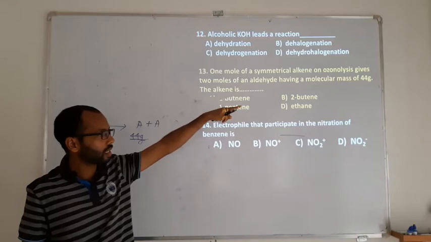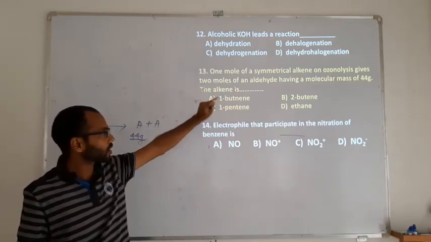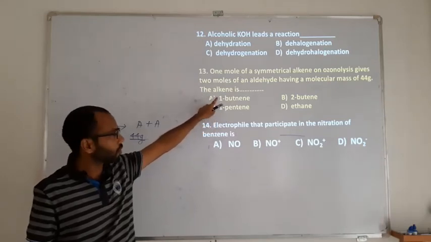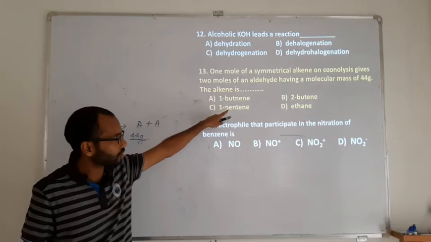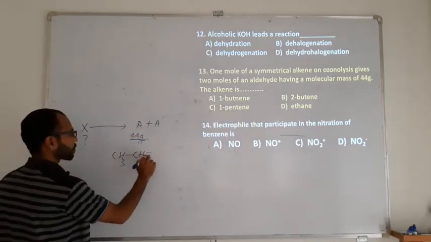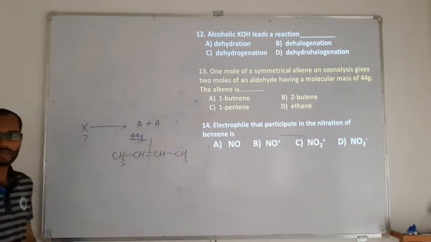Now, the 2 molecules each have the same mass. That gives us an idea that as both molecules are the same, the given alkene is symmetrical. 1 butene and 1 pentene are unsymmetrical alkenes, whereas 2 butene is symmetrical.